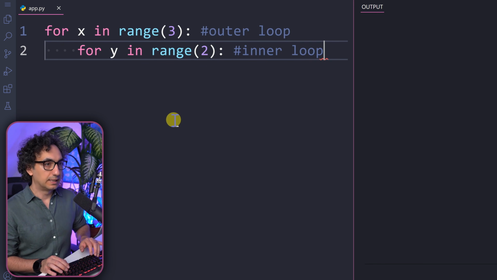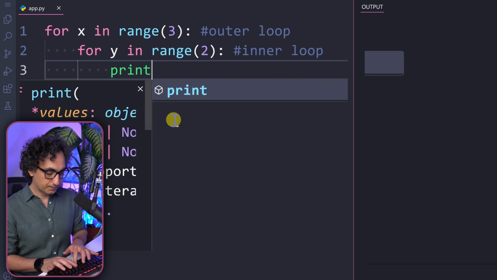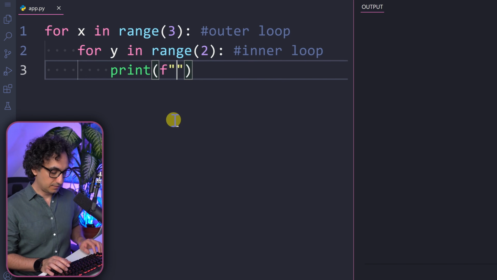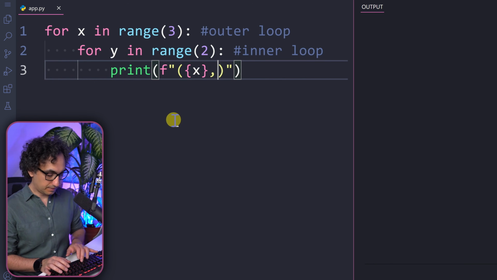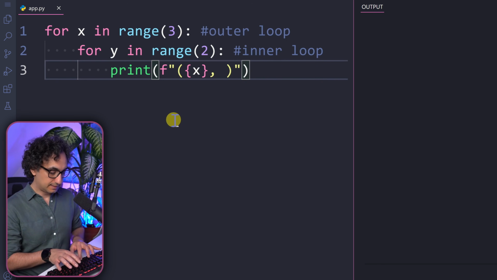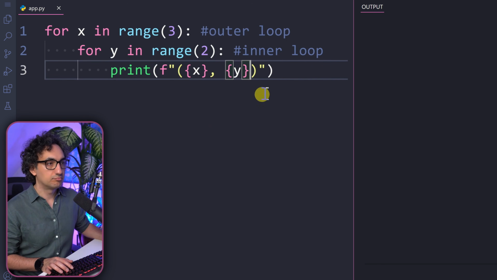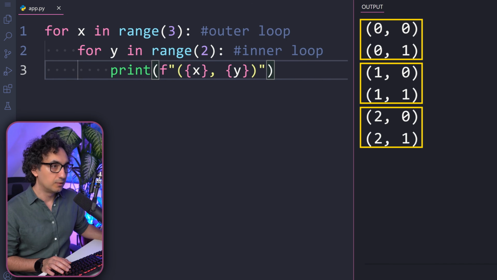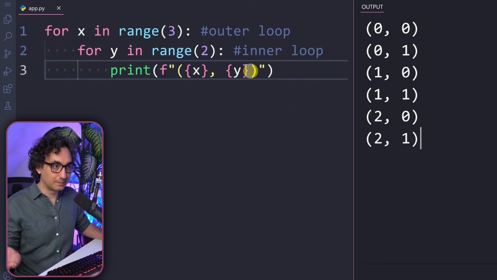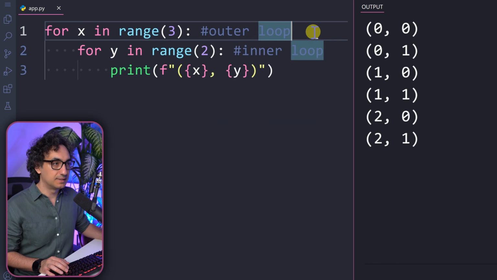And now we're going to go inside the inner loop and print. So I'm going to print, between 2 parentheses, the first variable, the x, and then separated with a comma, the second variable. So something like this. Let's go and execute it. Now, as you can see, for each value from the outer loop, we have 2 rows. So 0, 0, 0, 1, then 1, 0, 1, 1, and for the last one, 2, 0, 2, 1. So that's it, very simple. This is how you can nest 2 loops inside each other.